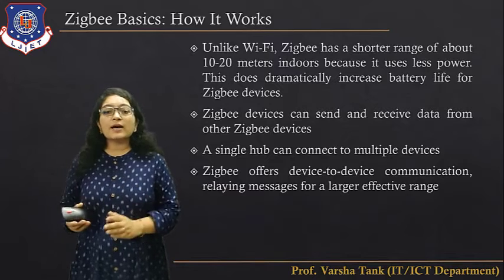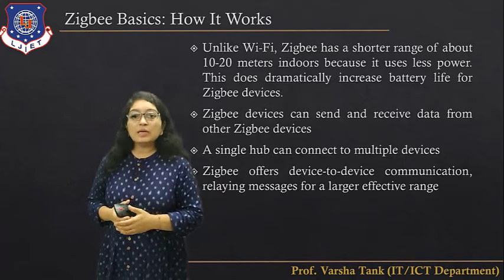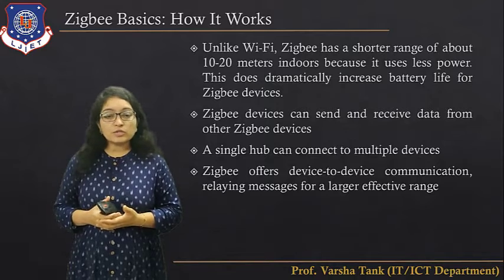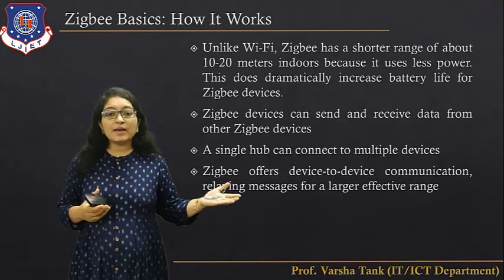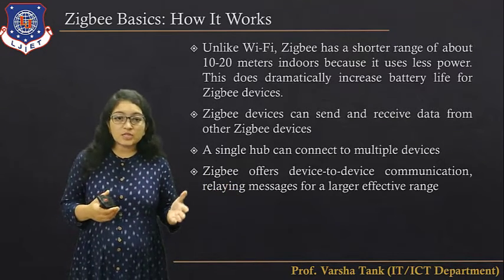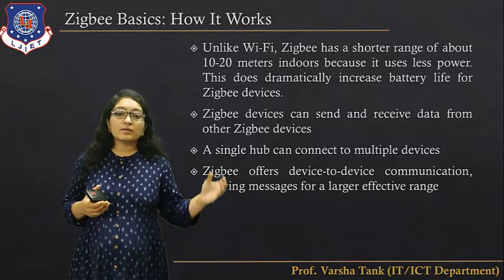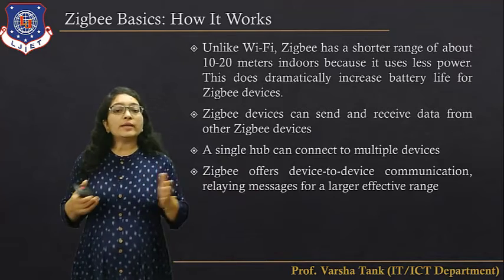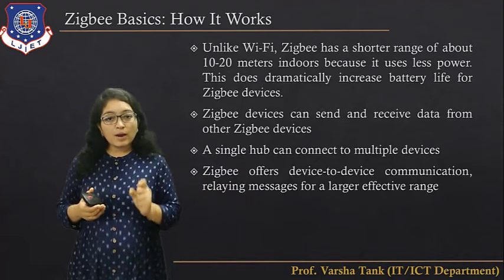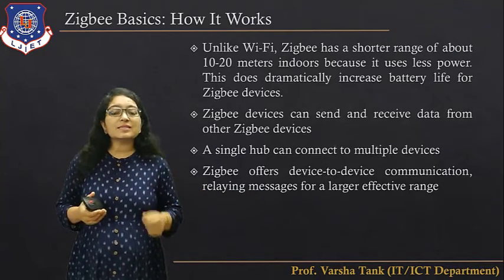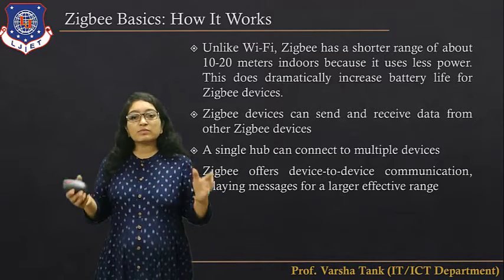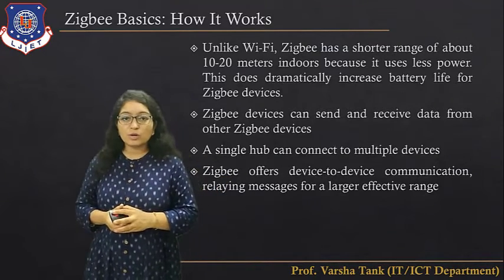ZigBee offers device to device communication, relaying the message for a large effective range. Okay, so if you want to enhance the ZigBee network, if you are sending a message, that message will be sent by one device to another device, to that device, to another device. So what happens? The device becomes a router, it receives the message and forwards it to other devices. This way you can enhance the ZigBee network.